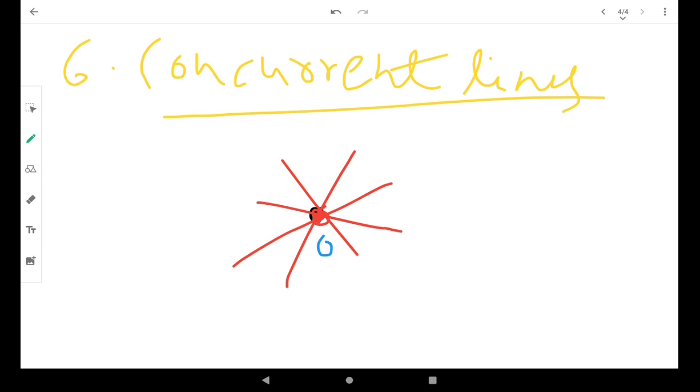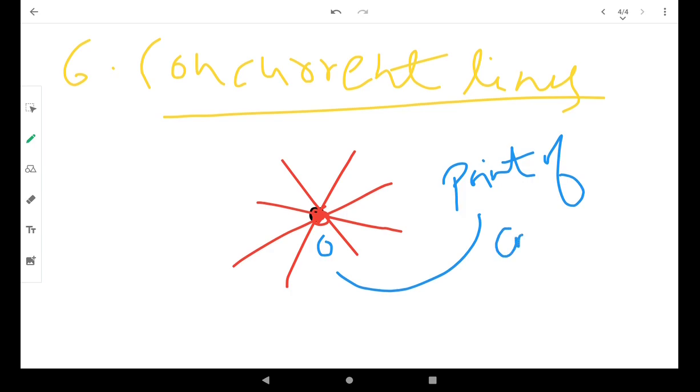And this point O is known as the point of concurrence. So this is known as the concurrent point, and all these lines are called the concurrent lines. So here is the difference between intersecting lines and concurrent lines. Intersecting lines can be two or more than two, but concurrent lines are three or more lines drawn from the same point.